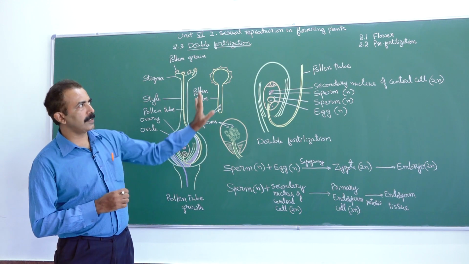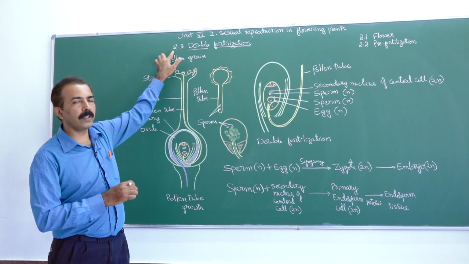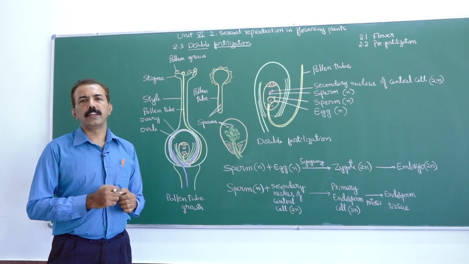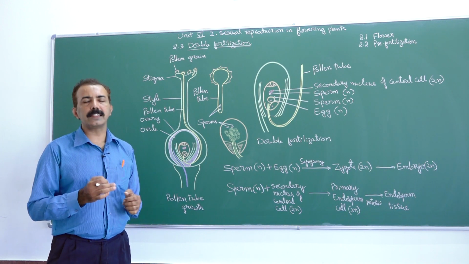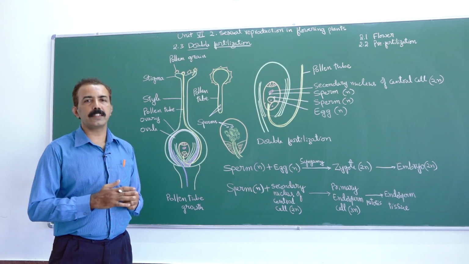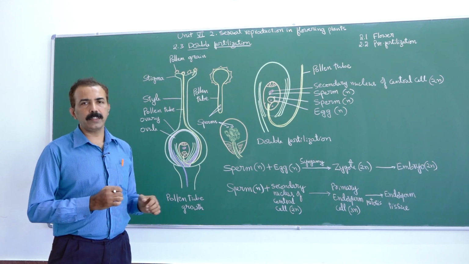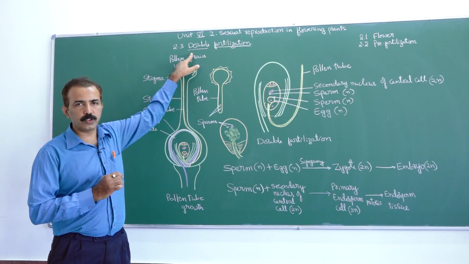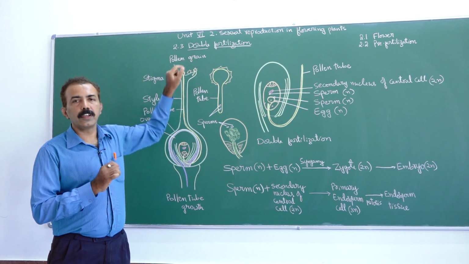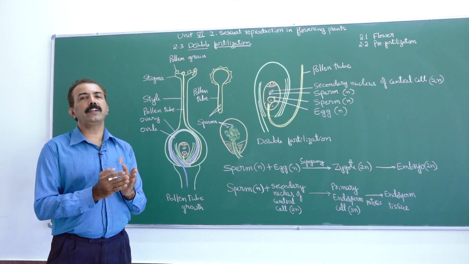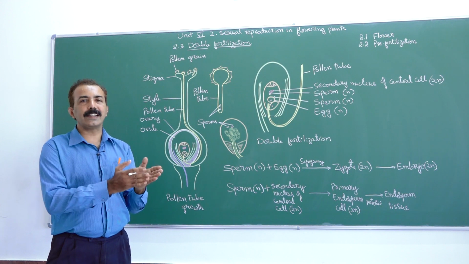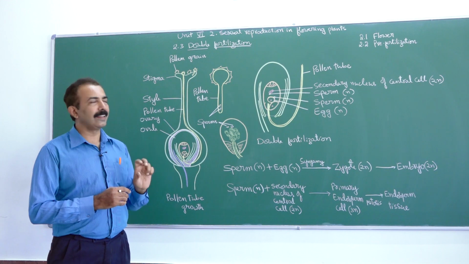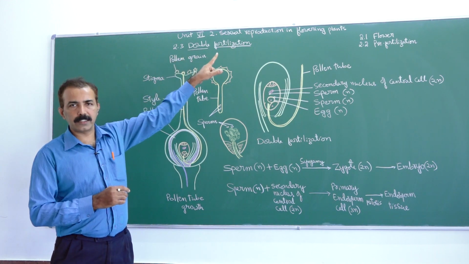After all these pre-fertilization events, we will now move on to the topic fertilization. What is the definition? Union of sperm with the egg resulting in zygote is fertilization. In flowering plants, fertilization is called double fertilization because it involves union of two different sperms with two different cells of the embryo sac. There will be two fertilization events, thus the name double fertilization.